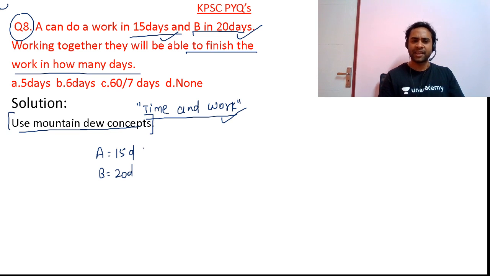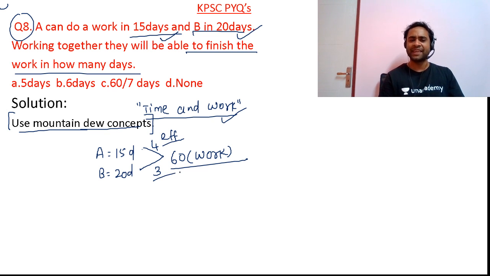So friends, take LCM. If we take LCM, it will be 60, and that becomes our work. Now friends, 60 by 15 is 4 times, 60 by 20 is 3 times. So the efficiency of A is 4 and the efficiency of B is 3. That means A can do 4 work in a day and B can do 3 work in a day.